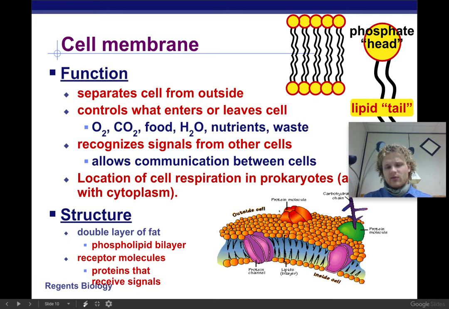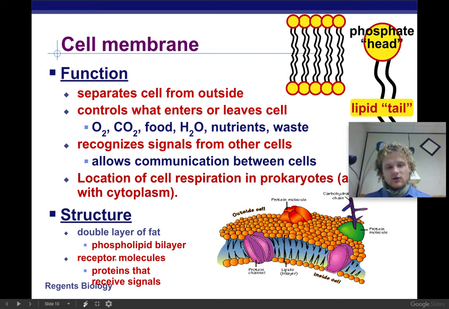It does this by recognizing certain things that are outside of the cell. And so we have all these different proteins that are going to recognize, hey, what's going on outside the cell? Do we want this thing to come inside? Is it going to help us? Is it some nutrients? Is it some food? Or is it something that we don't want? Is it something that is dangerous to the cell and we're going to keep that outside?